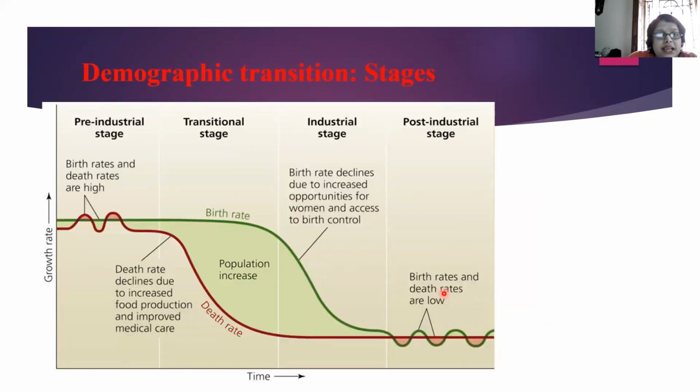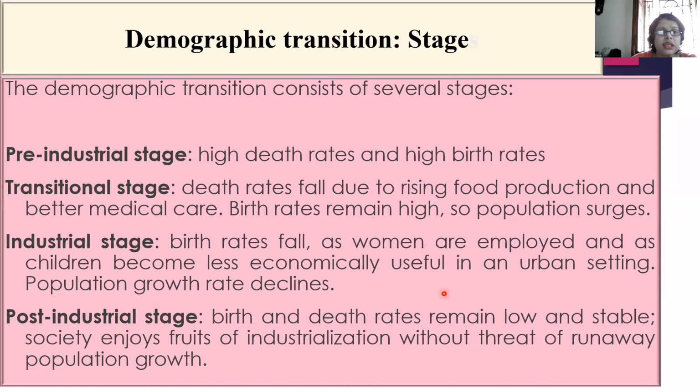These are the different stages of demographic transition: pre-industrial stage, transitional stage, industrial stage, and finally post-industrial stage. In pre-industrial stage, what is happening? High death rates and high birth rates.